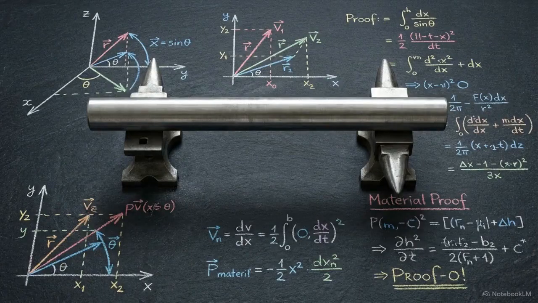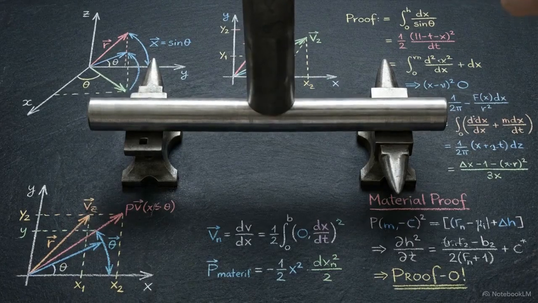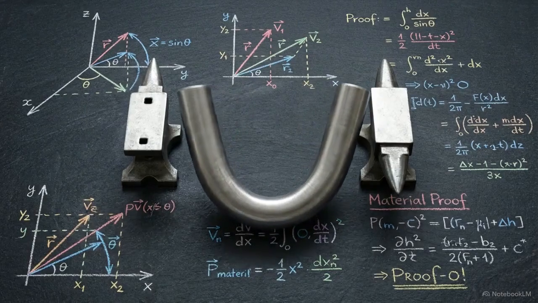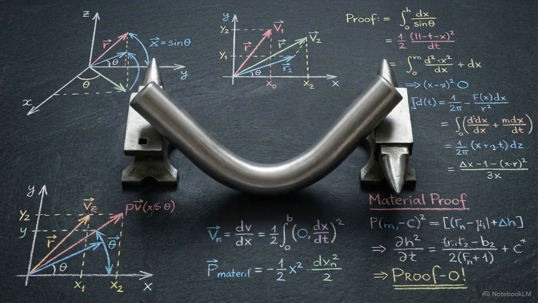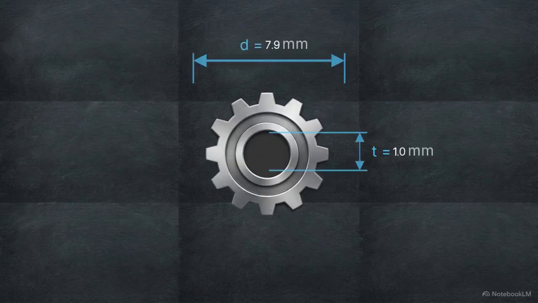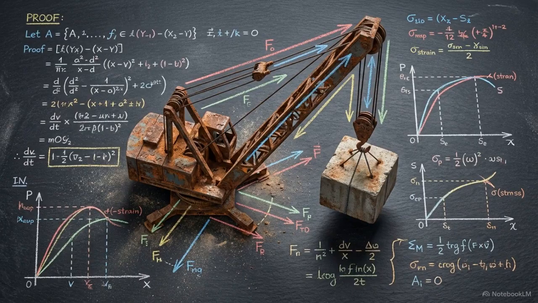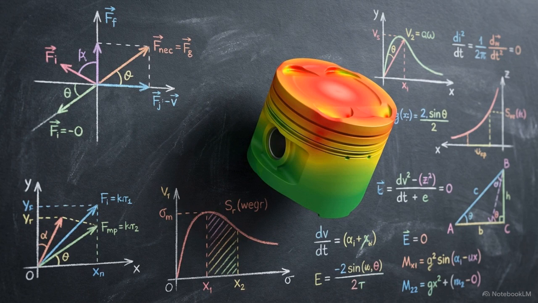Deformable bodies behave differently. Metals, for example, yield and stretch to physically absorb the applied load. We calculate this internal response for two primary reasons. We either need to determine the required geometric dimensions and materials to design a new mechanical part, or we must verify the safety of an existing structure under working loads. By understanding exactly how a specific material yields, engineers calculate structural limits and prevent failure before a component is manufactured.